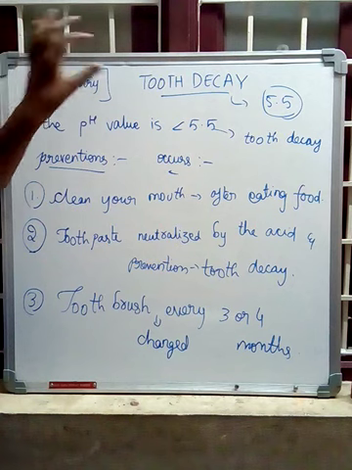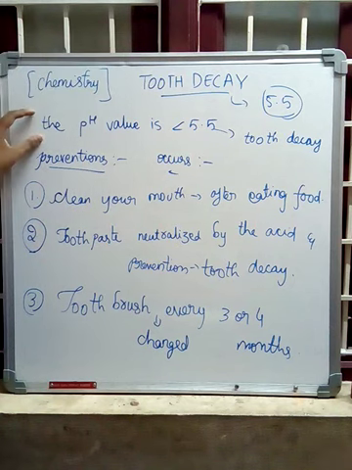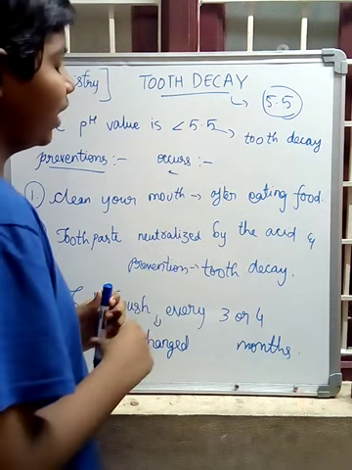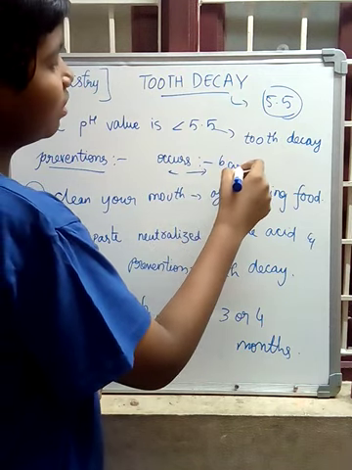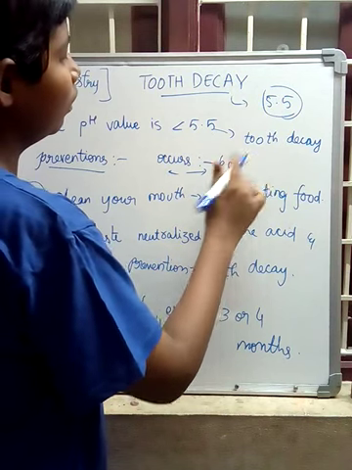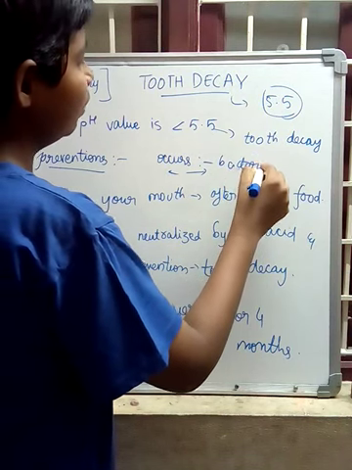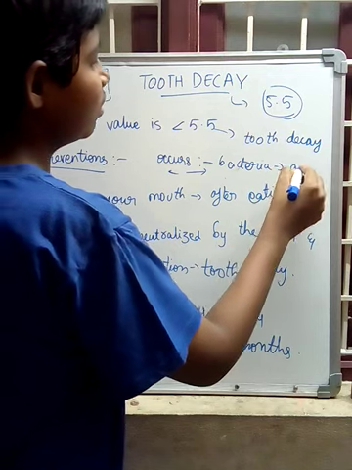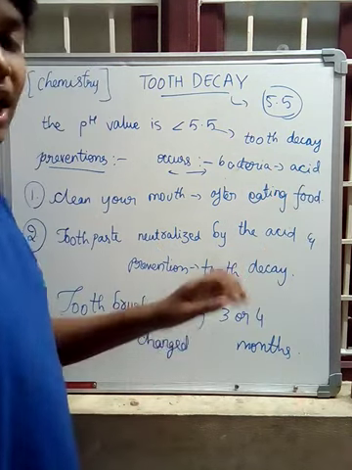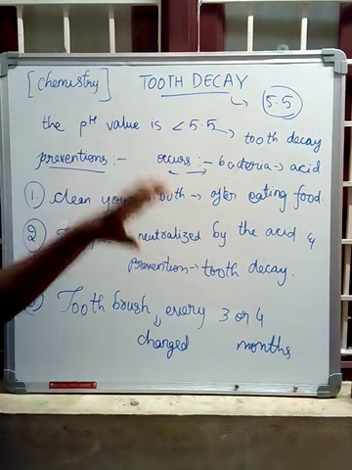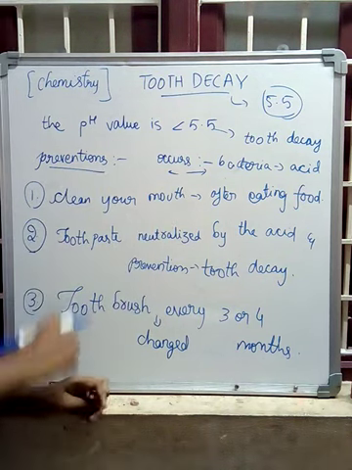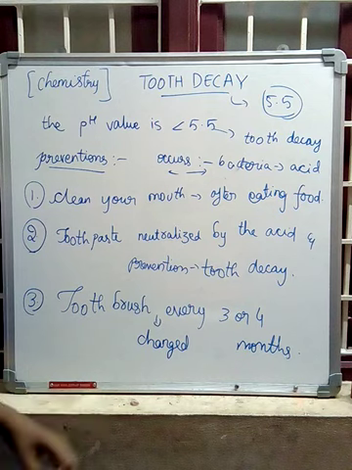This is about tooth decay. If the pH value is less than 5.5, tooth decay occurs. Bacteria create some acid, and due to that acid, tooth decay occurs. Hence, this is about tooth decay, how it occurs, and these are the three precautions.